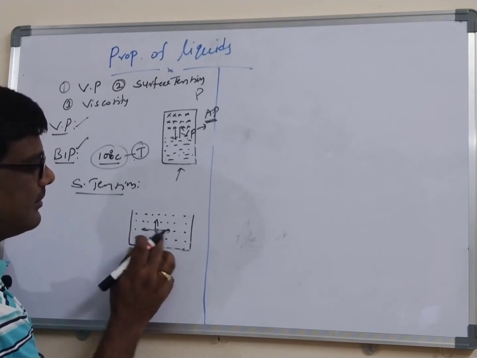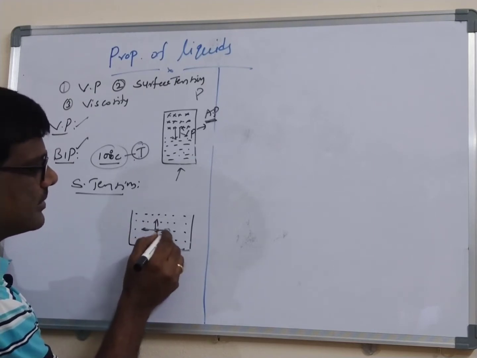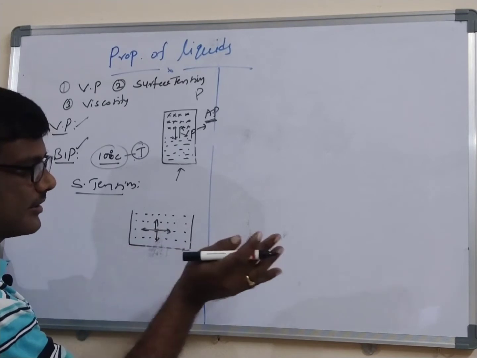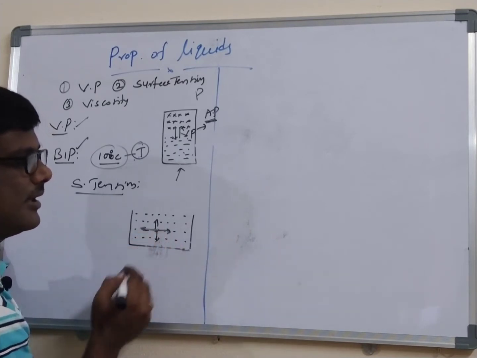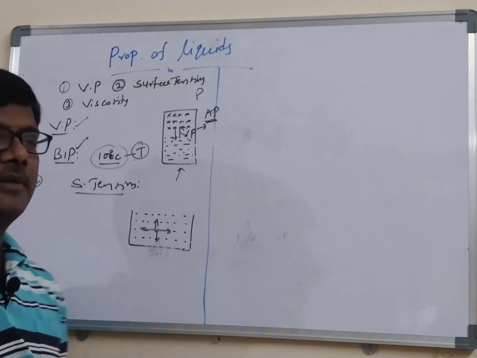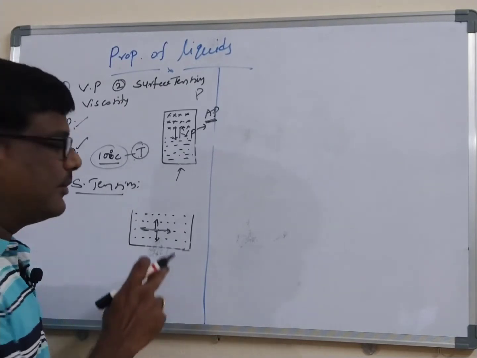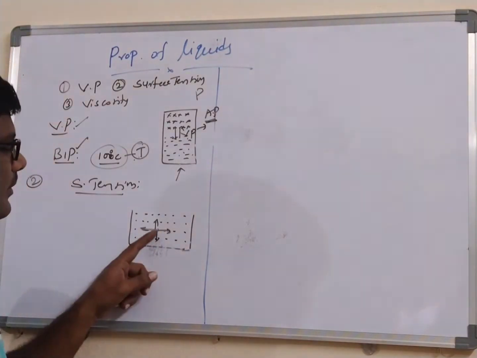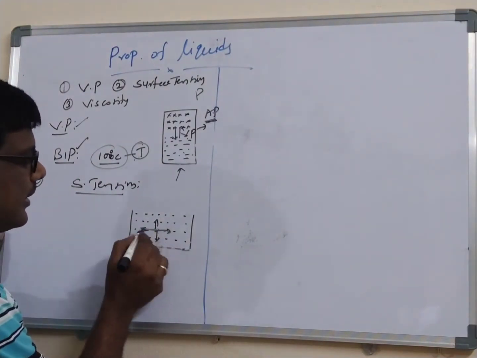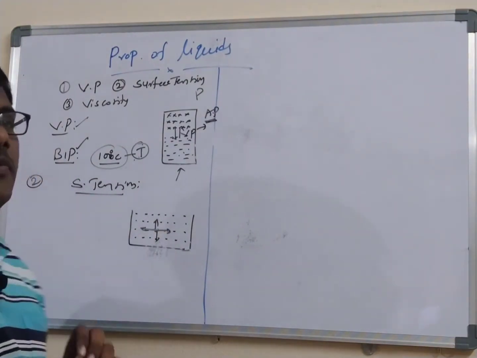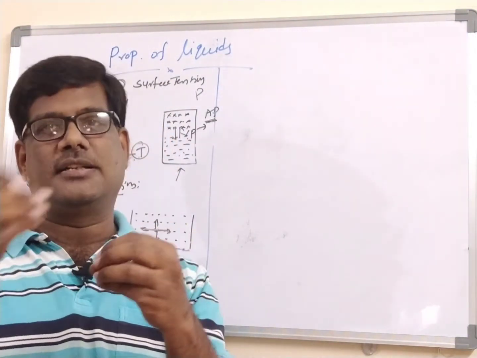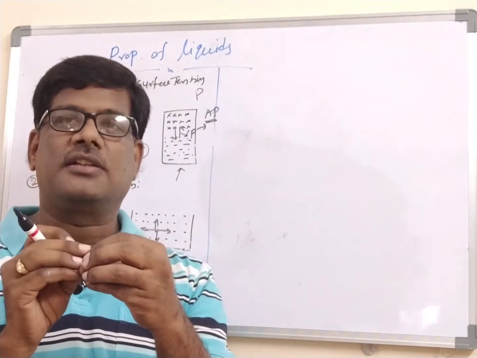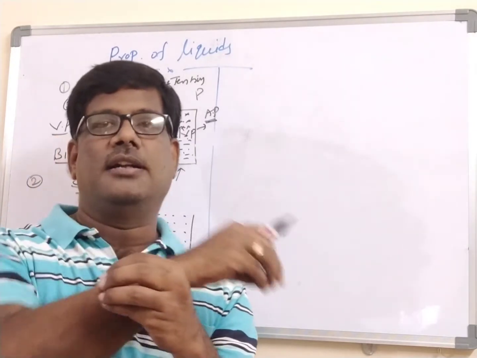Here you are having a molecule. This molecule drags this molecule towards this side. Immediately this molecule drags this side. Ultimately both are equal in the opposite direction. Whenever you are selecting a molecule in the bulk, this bulk molecule will experience equal and opposite direction forces, intermolecular forces. This molecule is surrounded with another molecule. That's why the molecule will experience equal and opposite direction forces.